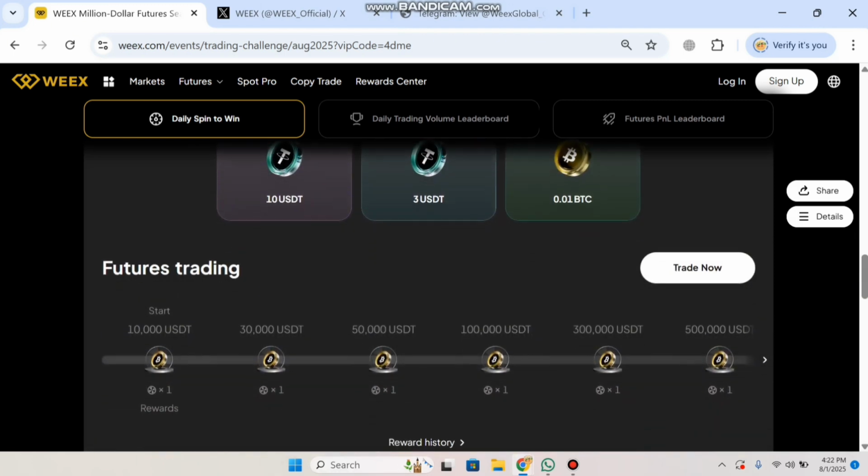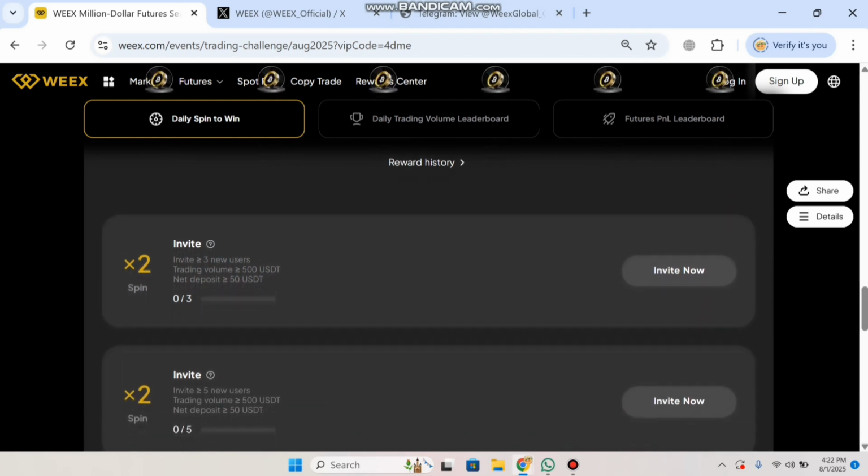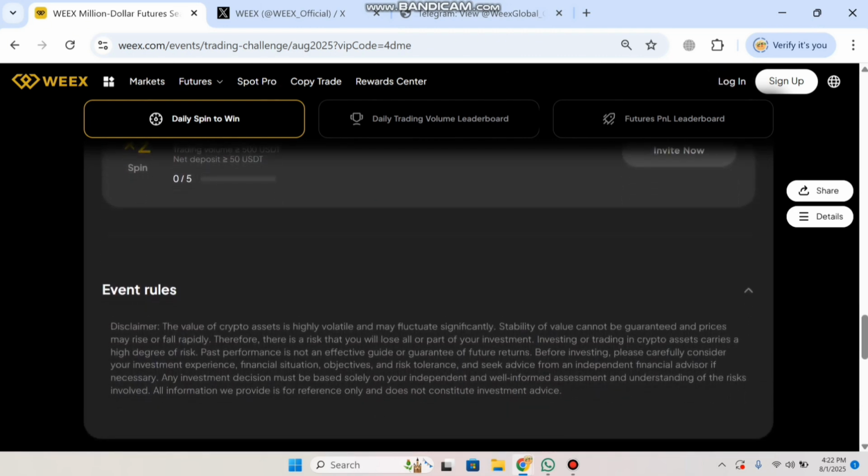So guys, I will show you the futures trading. Also you can see the start button, and you can check out this information. Also guys, you can see the details on these events. Also I will show you the event rules, and you can check out these details.